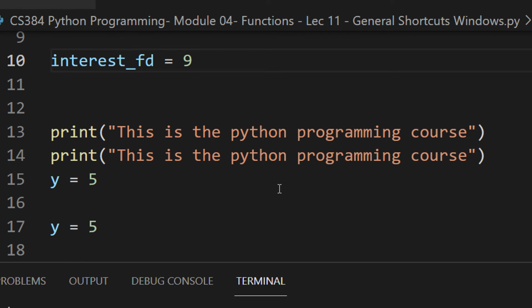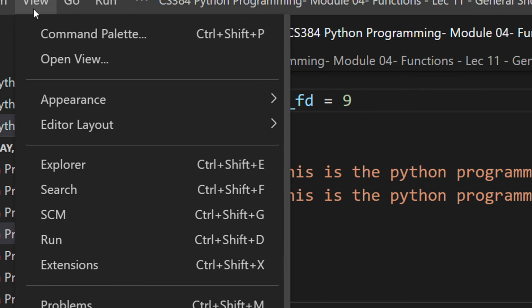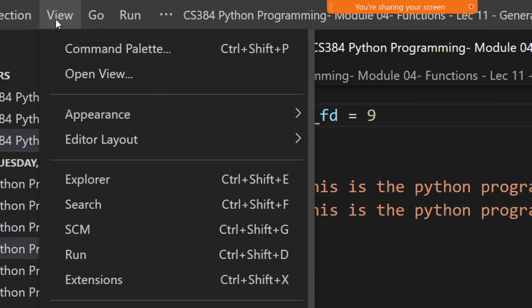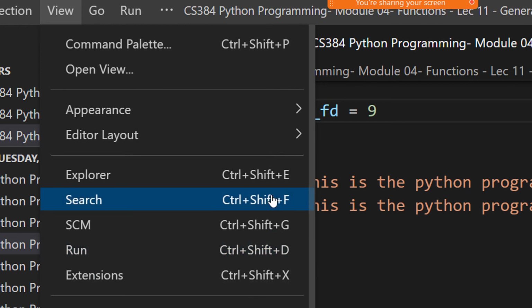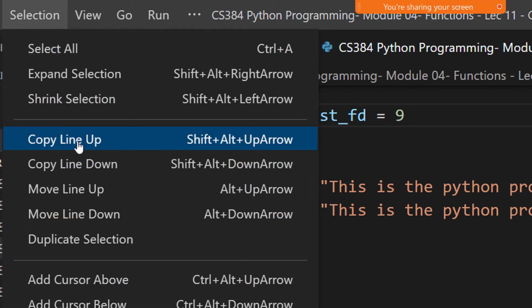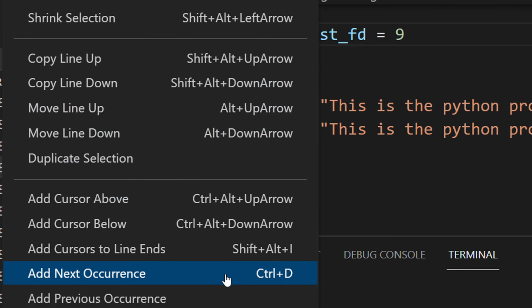People using PyCharm can use Shift F10 to execute, and the best part is you can directly come here and see whatever you wish to do. You always see the shortcuts here, the associated shortcuts. You may see copy line up and copy line down, which is what I was showing you. It also has a move feature. You just remove the shift and it will actually move.